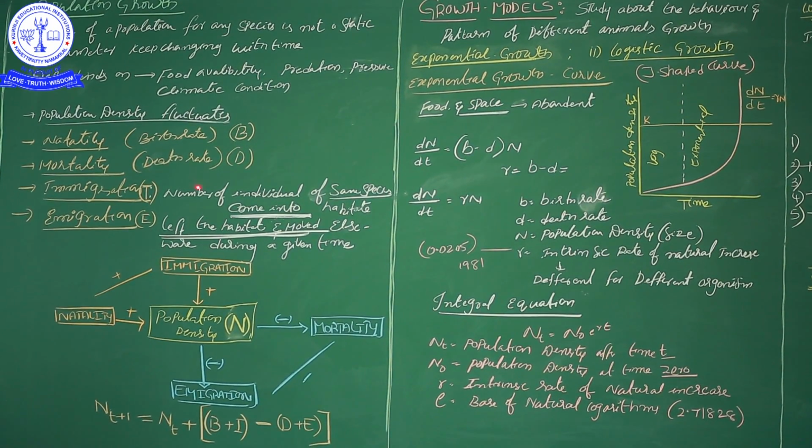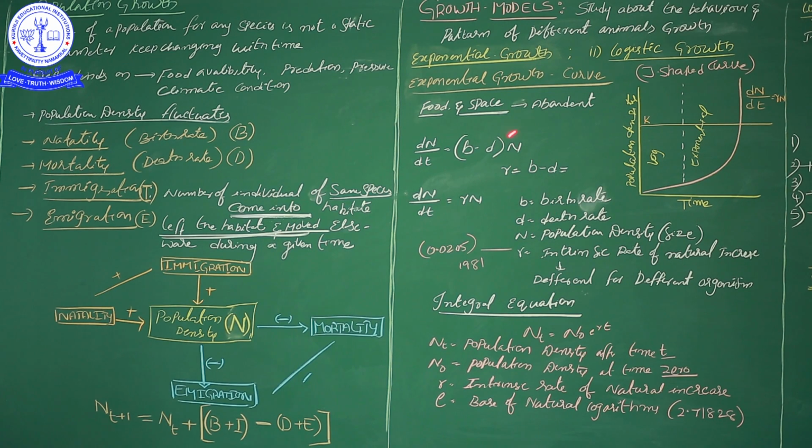Sir, what is this mathematical formula? dN/dt, where d means difference. The difference in the density. N means the population density. dt means the difference in time. That means the change in density within the time period. How to calculate how many births occur, how many deaths happen, and how many organisms are already there. N means density of the organisms.